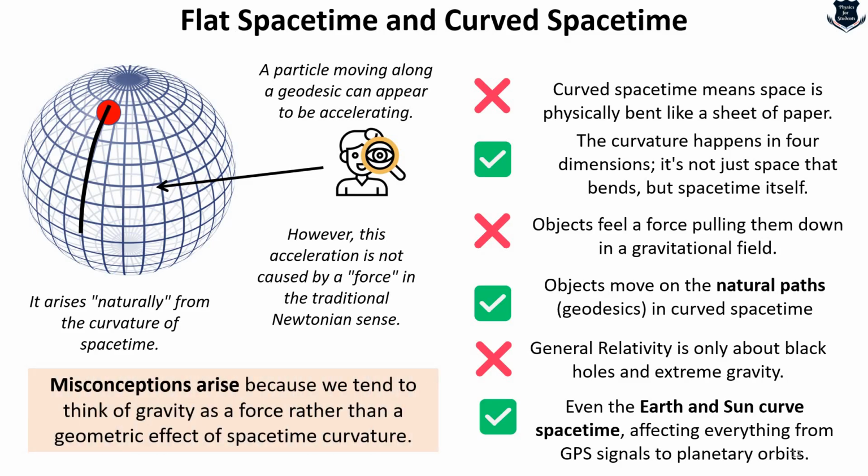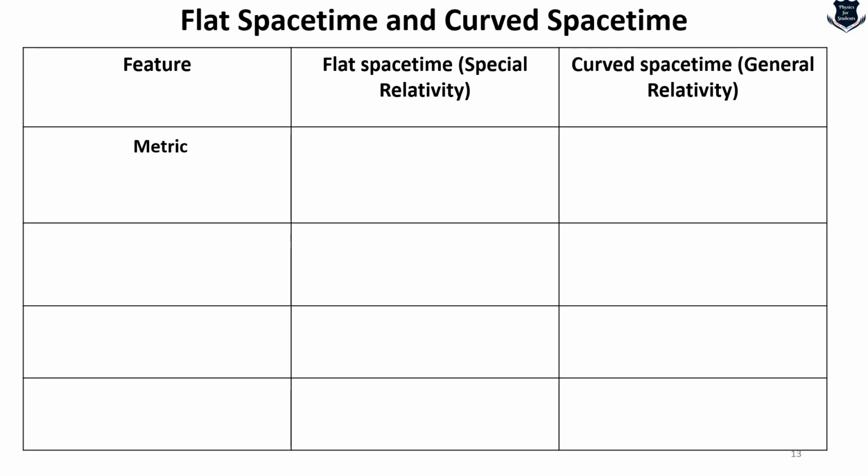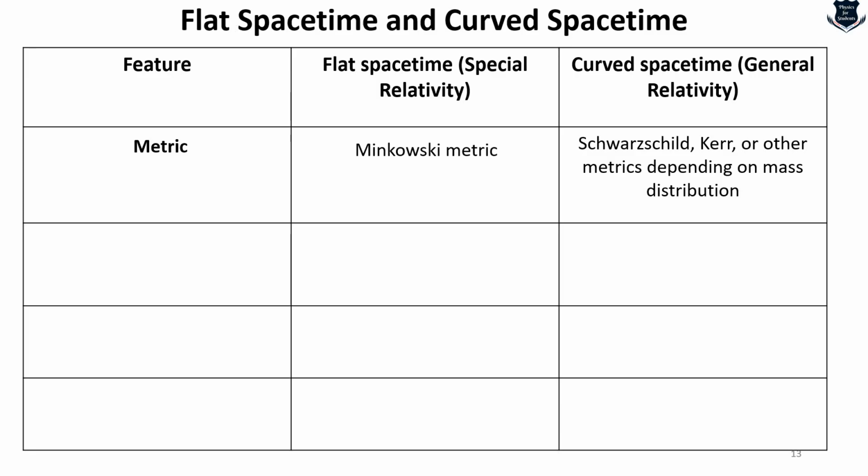So you know that the misconceptions arise when we try to think of gravity as a force, rather than understanding it as a geometric effect of space-time curvature. Here is a tabular diagram which will make things easier. If you take the metric in flat space-time, it is the Minkowski flat metric. Here it has Schwarzschild, Kerr and various other metrics.